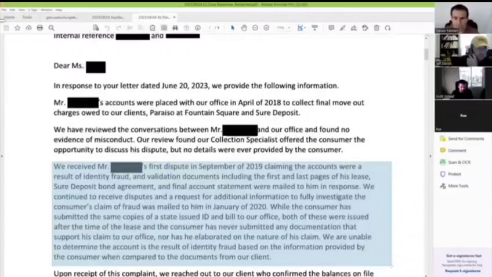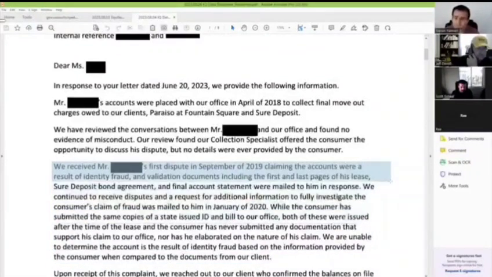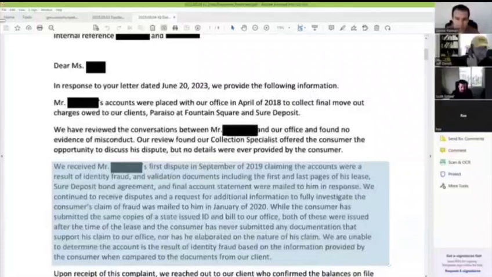Okay. So we've got stuff from September of 2019 claiming the accounts were a result of identity fraud. Okay. Now I don't know. Hopefully this consumer did not actually claim fraud. That would be a problem. Okay. So I mean, that is kind of problematic, but I don't know. Okay, because I have nothing going back that far.